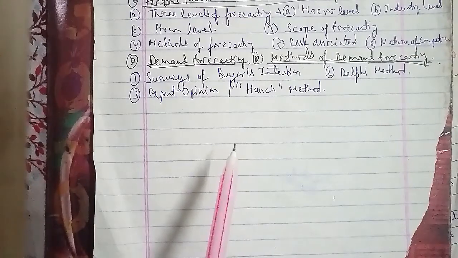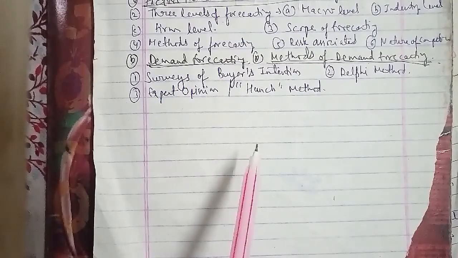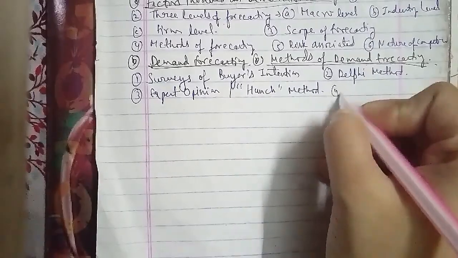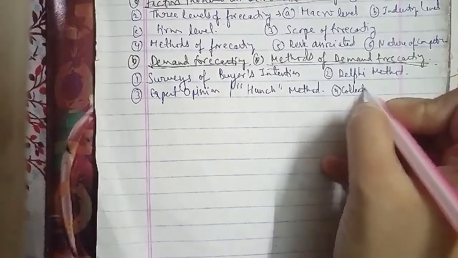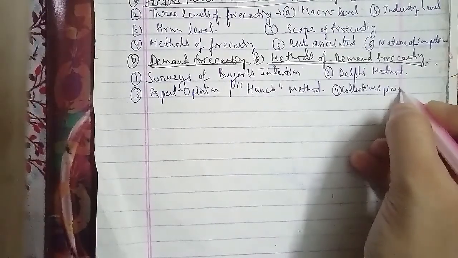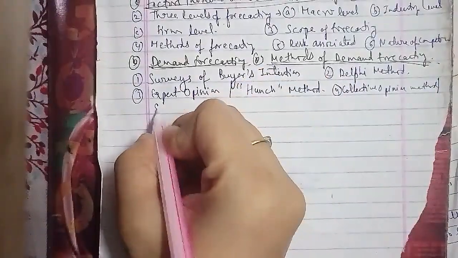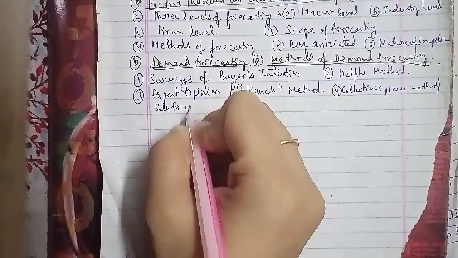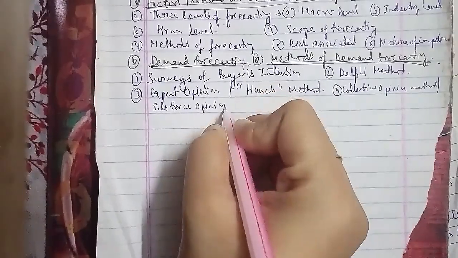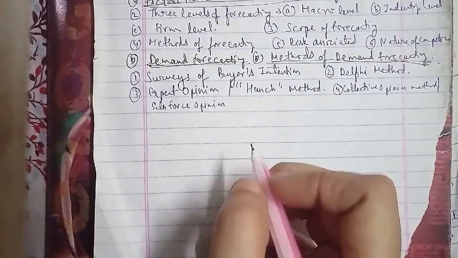The next one is the fourth, which is the collective opinion method, or sales force opinion. Here the salesmen are required to estimate the expected sales in their respective territories and sections.